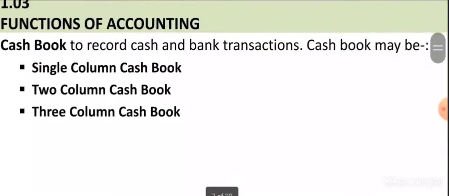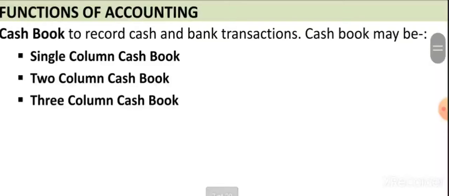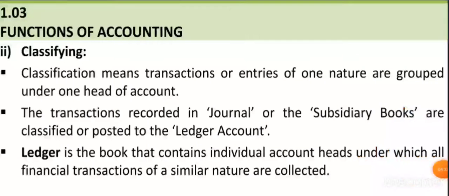The cash book is of three kinds: the single column cash book, the double column, that is two column cash book, and the three column cash book. In the cash book we record all the transactions and events which are related to cash and bank. I hope it's clear.